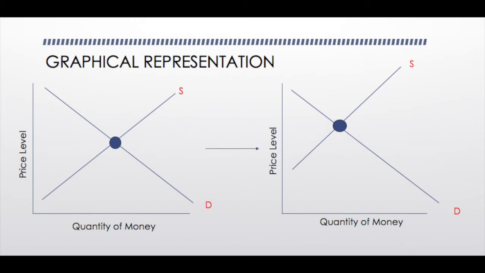Using a graph to look at price level and the supply and demand of money will help you gain a comprehensive understanding of this concept. First of all, the graph measures the quantity of money along the horizontal axis, and the price level is on the vertical axis. Introducing the supply and demand of money makes sense of this figure and illustrates the rise of the price level. This graph represents a leftward shift in the supply of money. This occurs when the Fed increases the money supply, thus raising the price level.